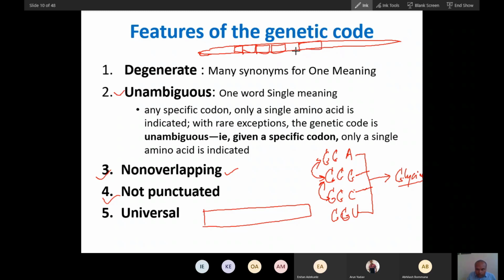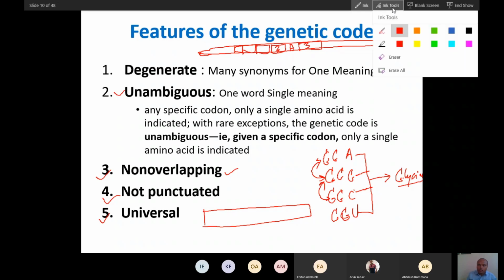There is no extra codon. Say this is three letters. The punctuation cannot be one letter in between and then again three letters. So there cannot be any punctuation. This is continuous, so non-punctuated, and this is universal. Universal means from bacteria to plant to animal, the same codon will code for the same amino acid. So that is the principle of universality.